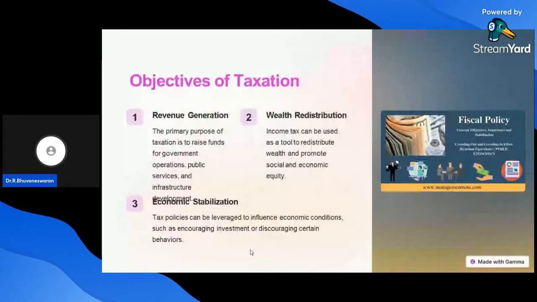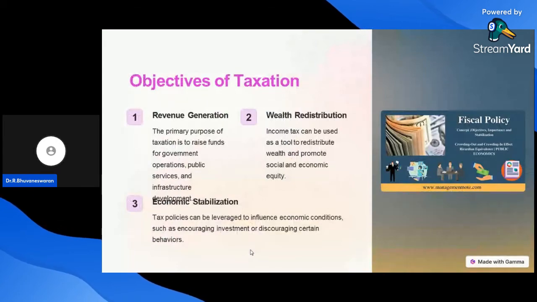Next one, objectives of taxation. The objectives of taxation are the following important points. First one, revenue generation. Second one, wealth redistribution. Third one, economic stabilization. We will discuss one by one.